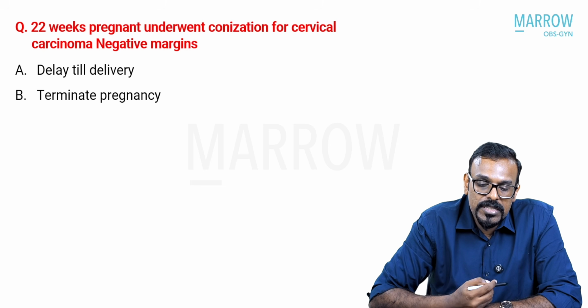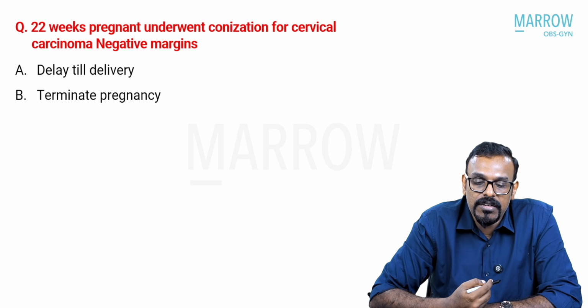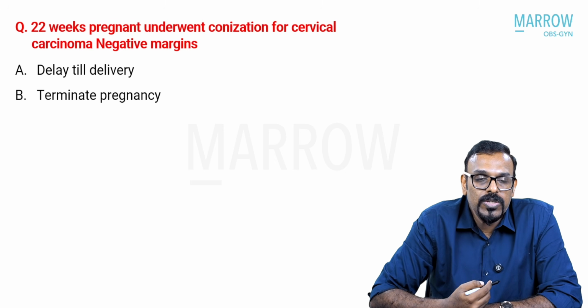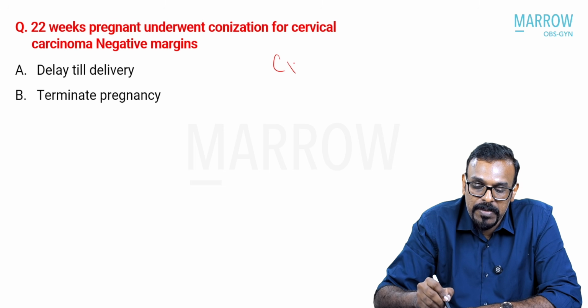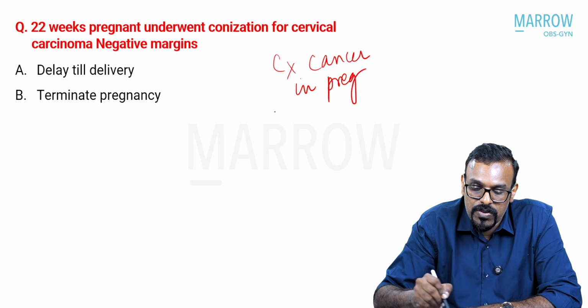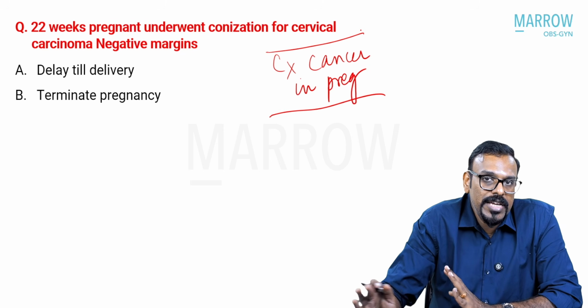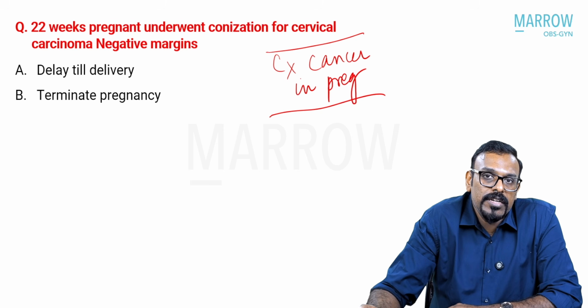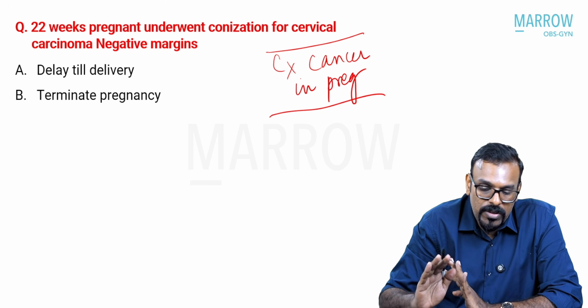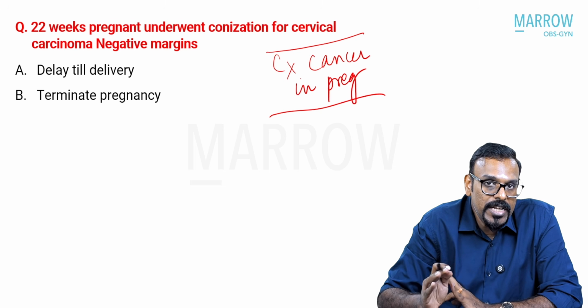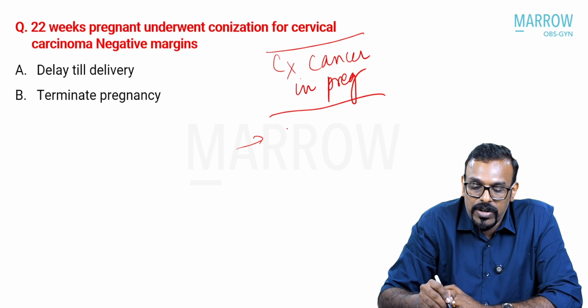The next question is a 22 weeks pregnant lady who underwent conization for cervical carcinoma with negative margins. So what should you do? This is again a question pertaining to cervical cancer in pregnancy. It's a very important area from where you can get questions during your exam because you have set algorithms for them. Whenever you get a question regarding cervical cancer in pregnancy, you look at the stage of the disease, if mentioned.